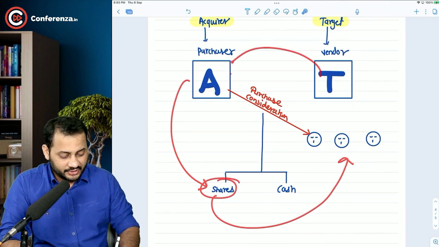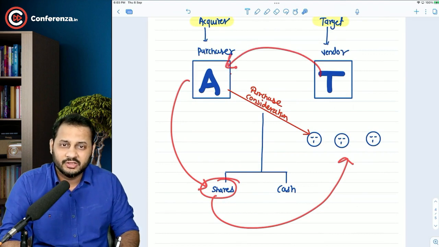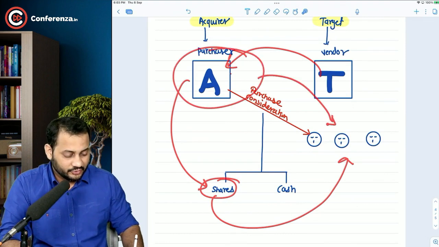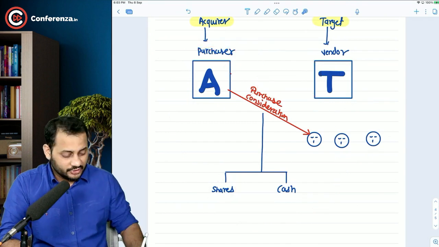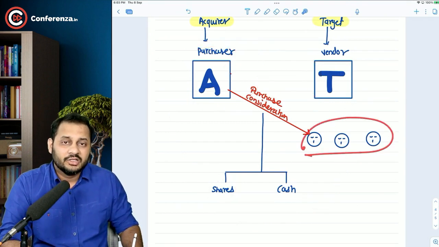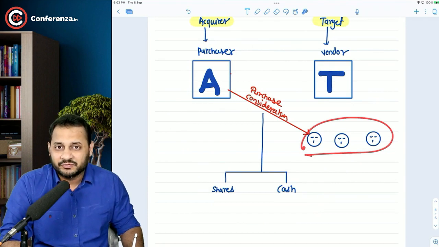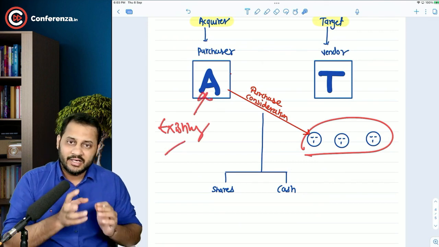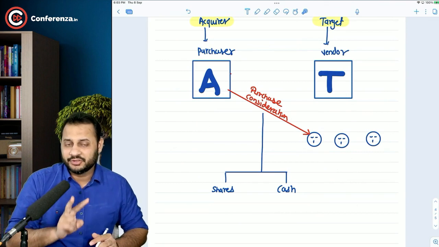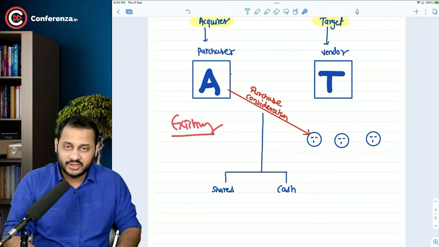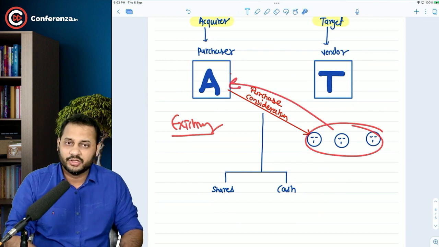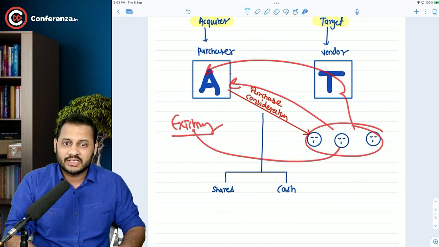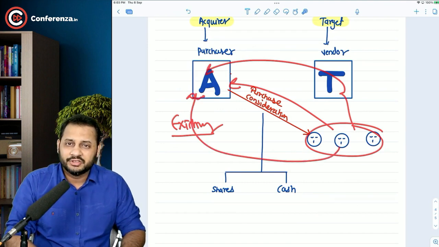That means after the merger, the target company will be merged into the acquirer, and the post-merger acquirer company's shares will be given to these shareholders as well. So the shareholders of the target company will become the post-merger company's shareholders as well, along with the existing shareholders of the acquirer. So after the merger, the company will have two types of shareholders: the existing, old shareholders, and the new shareholders to some extent, because their company is now merged into the acquirer. That's why they have got the shares in the acquirer as well.